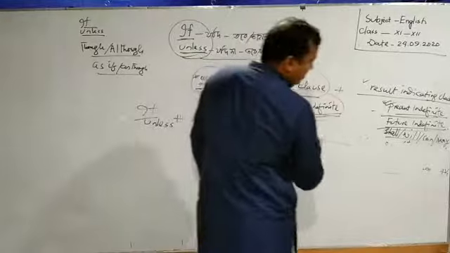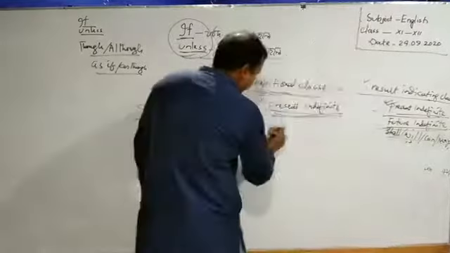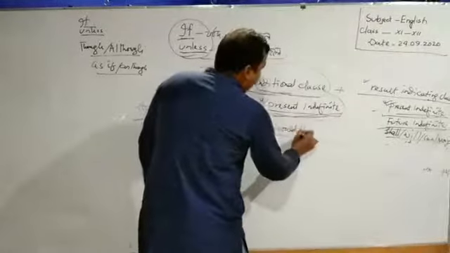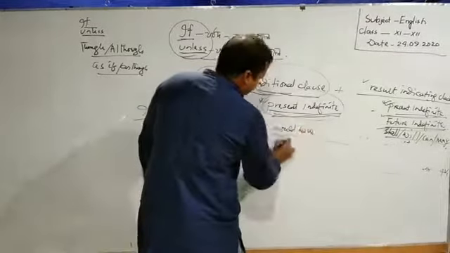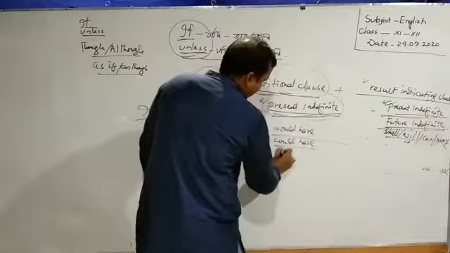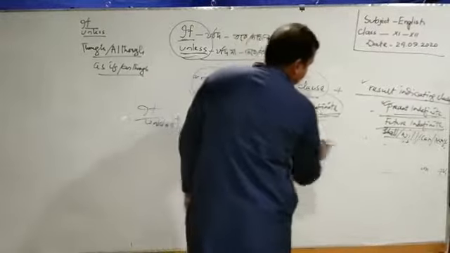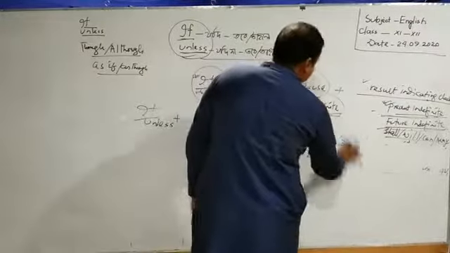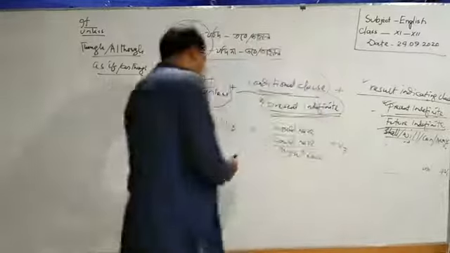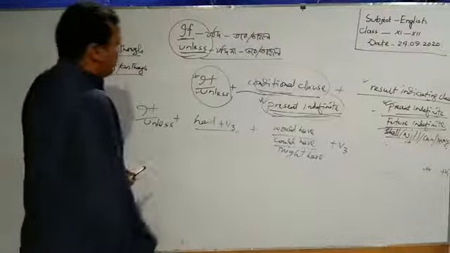So what we have to use there? Perfect condition: would have, could have, might have, then verb 3. So these are the conditions that are used through the finite verbs of both clauses.